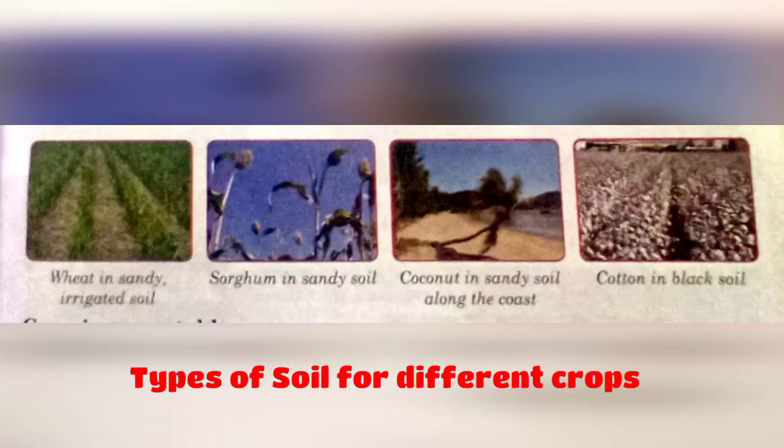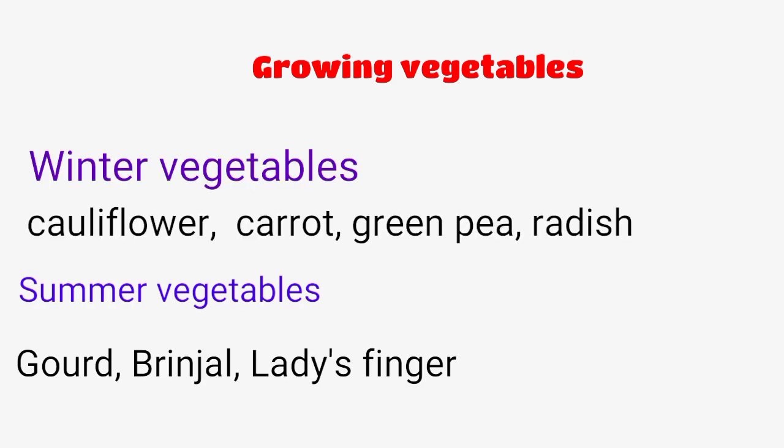Different plants need different types of soil. Wheat needs sandy and irrigated soil, sorghum needs sandy soil, coconut needs sandy soil along the coast, cotton needs black soil, and rice needs clayey soil. So you have to memorize which type of crops need which type of soil, like wheat, sorghum, coconut, cotton and rice.